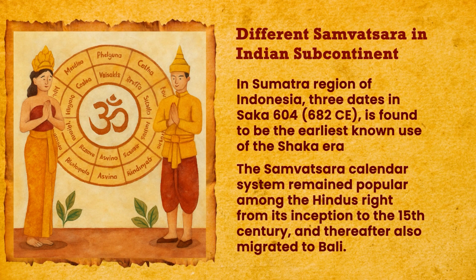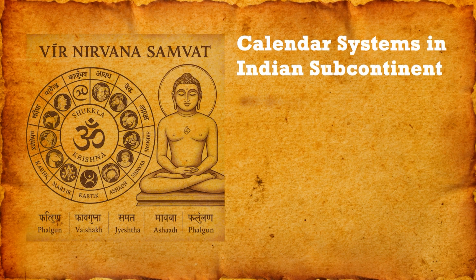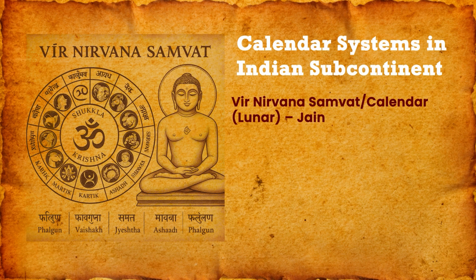The Samvatsara calendar system remained popular among the Hindus right from its inception to the 15th century, and thereafter also migrated to Bali. So, calendar systems in the Indian subcontinent: Veer Nirvan Samvat calendar, a lunar calendar, with the Jain Matavalambi. Buddhist calendar is Buddhist.